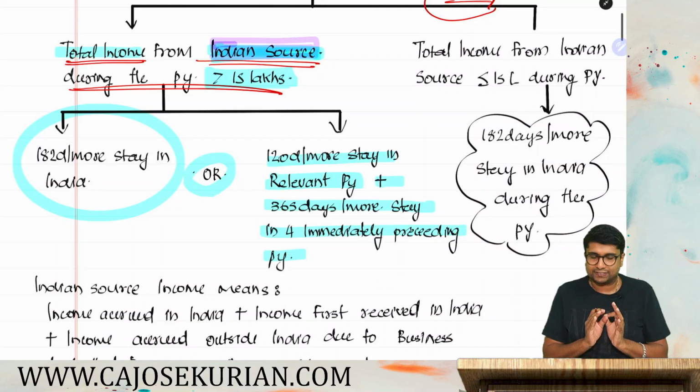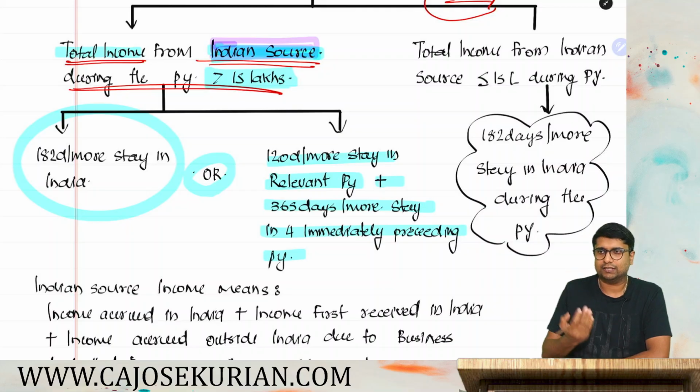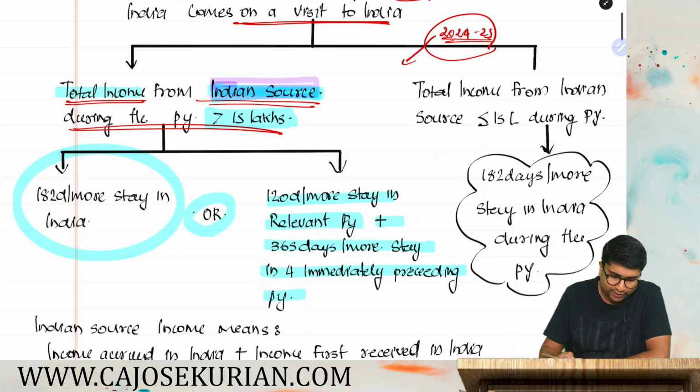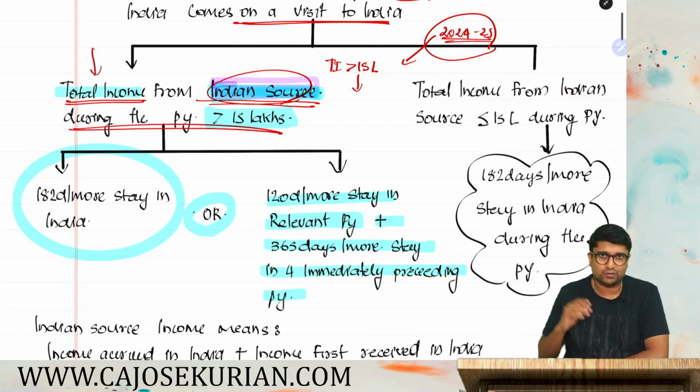Say for example, friends, it's pretty simple. Say in the question they are saying Mr. A is an Indian citizen doing some profession outside India. This year he visited India. If they are saying like this, first thing to do is what? You have to check whether in 24-25 his total income from Indian source exceeds 15 lakh. How to compute the total income from Indian source, that I'll tell you later. For the time being, total income from Indian source simply means his Indian income. But there is a definition for the term total income from Indian source that we will deal with later.